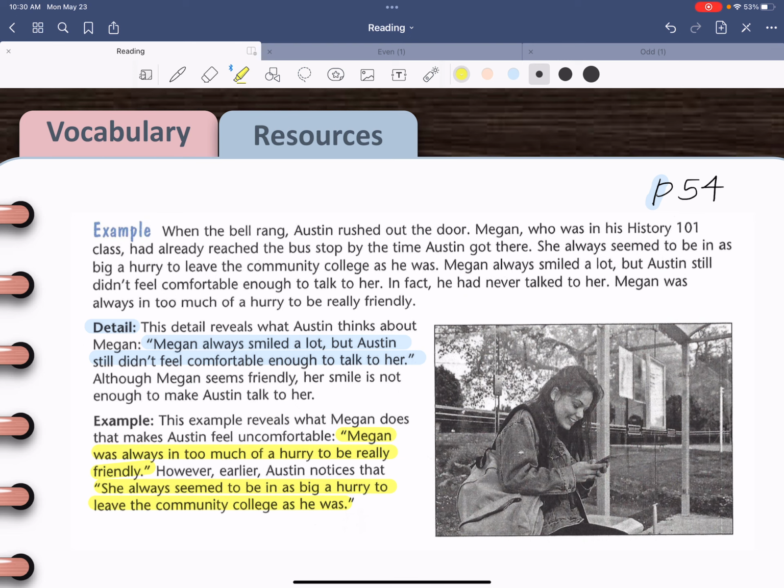Does that mean she's not friendly or that she doesn't want to talk to Austin? We don't know. We only know enough here to answer these two items: what Austin thinks about Megan and why Austin feels uncomfortable. And by the way, this is a third person narration. Austin is not telling the story. Someone is observing the story and telling us about Austin and Megan.